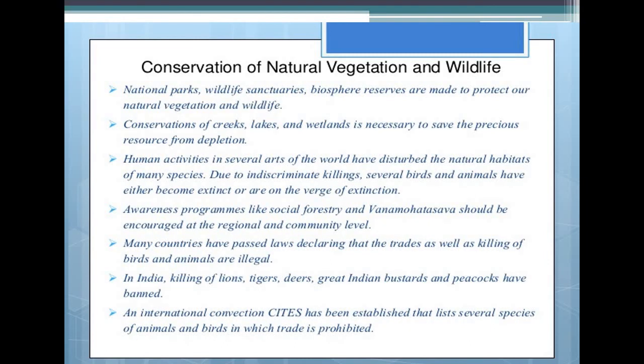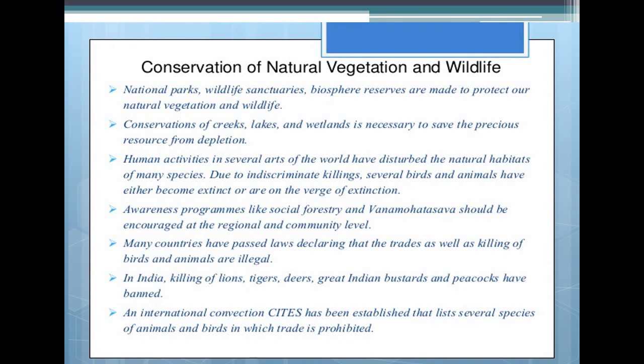So what are the methods that we have opted or we need to opt for the conservation of these natural resources? First of all, national parks, wildlife sanctuaries, and biosphere reserves are made to protect our natural vegetation and wildlife. Second, conservation of creeks, lakes, and wetlands is necessary to save these precious resources from depletion due to several human activities. Some of the natural habitats and animals have gone extinct already, or they are on the verge of extinction.